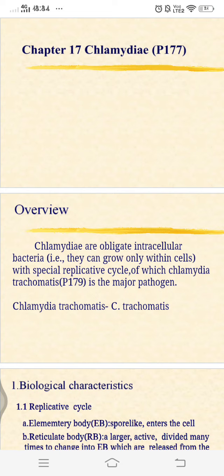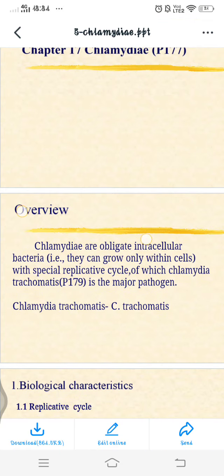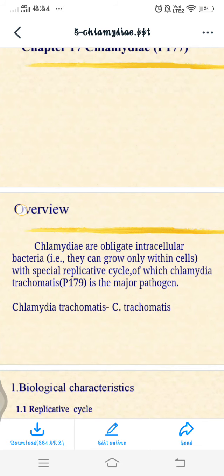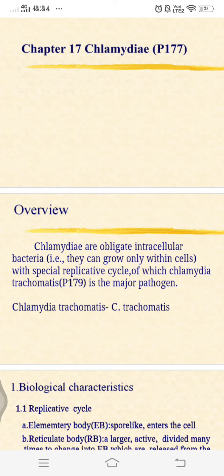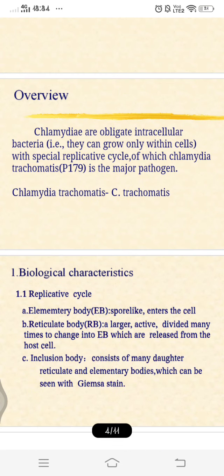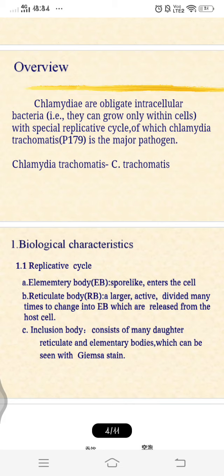So let us look at the overview. These are obligate intracellular bacteria. They grow only within cells with a special replicative cycle, of which Chlamydia trachomatis is a major pathogen. So we are going to learn about that. Let us see the general properties of chlamydia. They are obligate intracellular parasites which contain both DNA and RNA, and are gram-negative bacteria. One more thing, they don't have peptidoglycan. Of course, all gram-negative bacteria have peptidoglycan, but in this case there is no peptidoglycan.